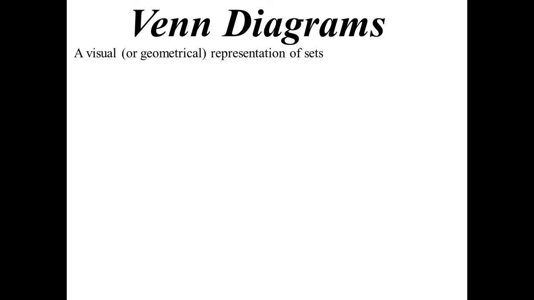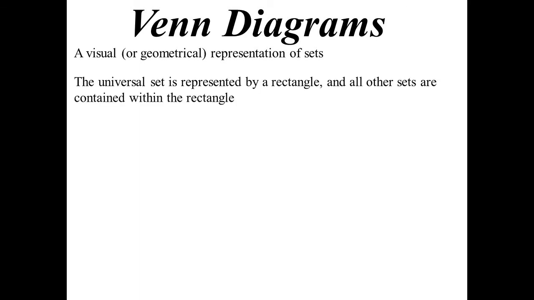Okay, Venn diagrams. So Venn diagrams are another way of writing all the elements or the sample spaces if we're talking about probability. So it's a visual or a geometrical way of writing our sets down. The universal set we usually represent with a rectangle. You may remember back when we looked at the real number set, I put it in a rectangle. Because what I'm basically saying is that's the universal set of numbers.